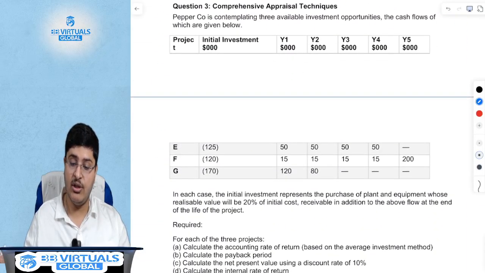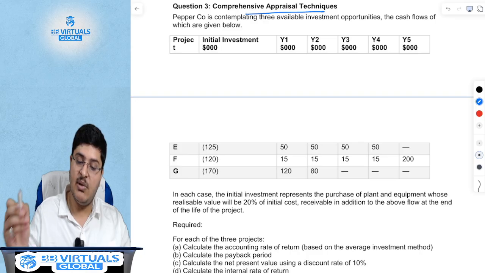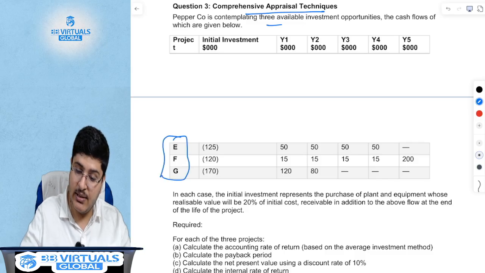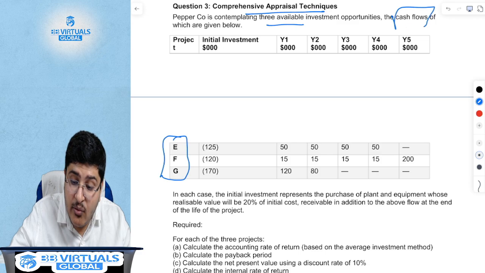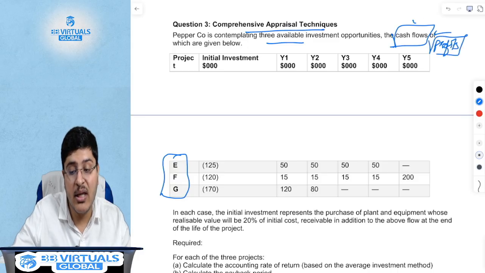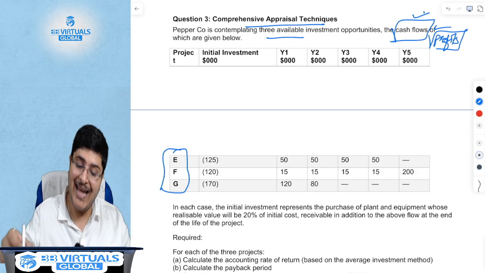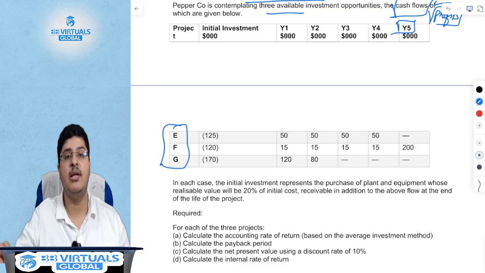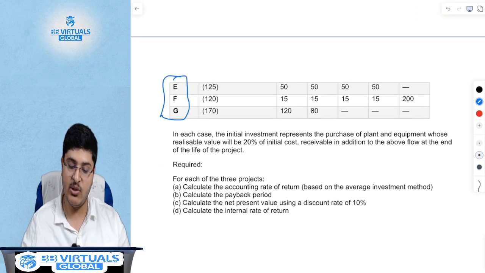Going to the next question, the next master question, which is, there are three distinct projects of which the cash flows are given. It is important to see, are you given cash flows in exam or profits in exam? You are given cash flows. So the cash flows of this project for 5 years are given for all the projects.